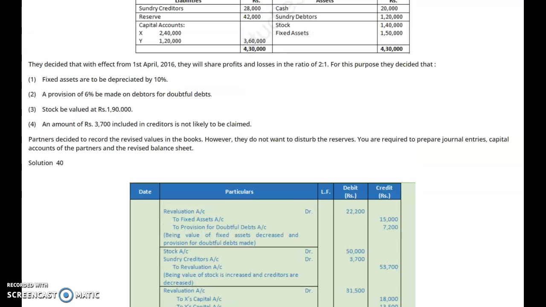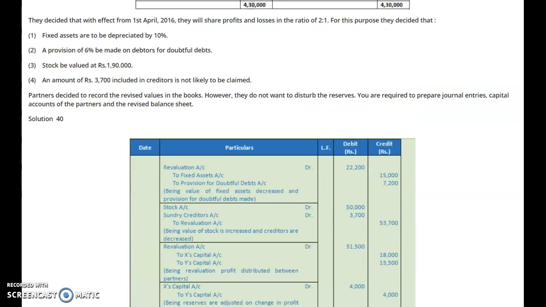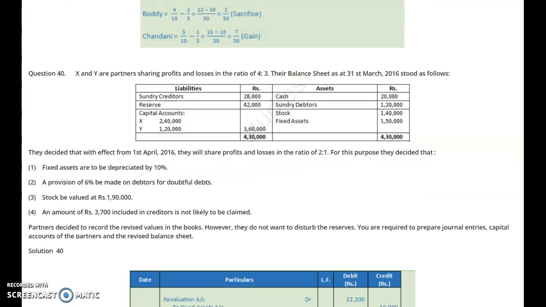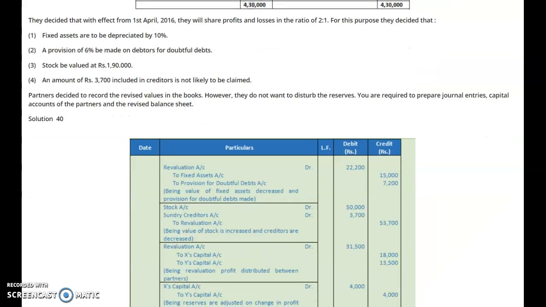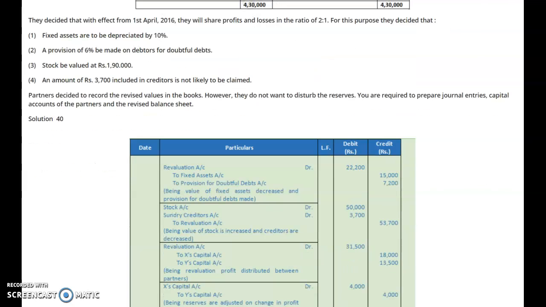This amount of profit will be credited to the old partners in the old ratio. Please understand, this amount of 31,500 will be credited to the old partners in their old ratio, that is 4:3. So X will have 4/7 of 31,500, that amounts to rupees 18,000.